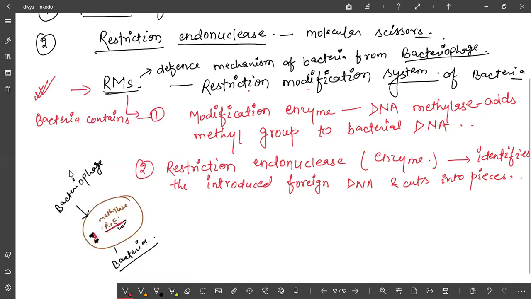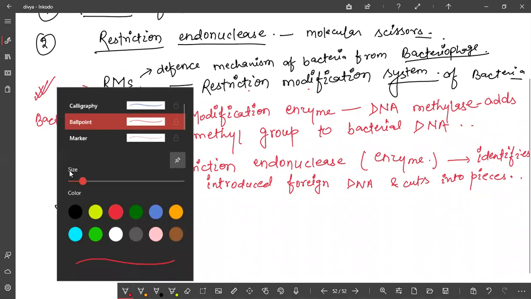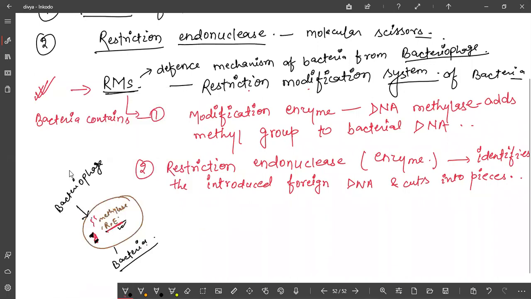This restriction endonuclease will come to know that some foreign gene has been introduced into the body. Then what will it do? Its function is simply to cut the DNA. So how will it come to know that this DNA is foreign? This is self DNA, because it will recognize that methyl groups have been added here. So this enzyme will not be able to cut this DNA.